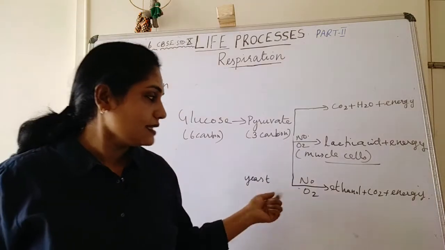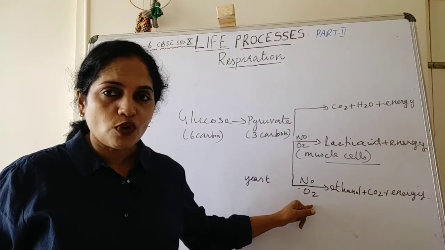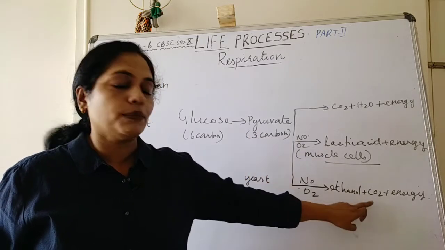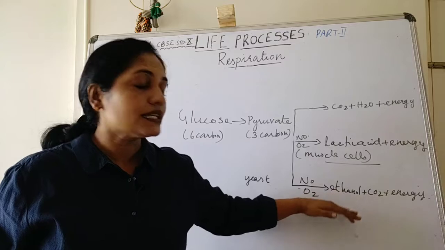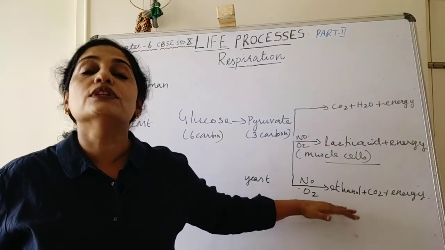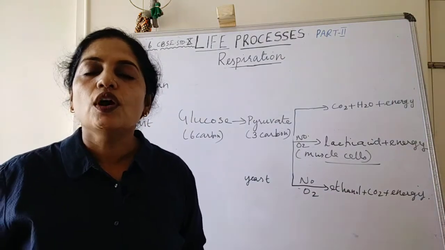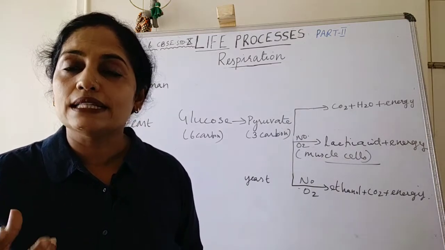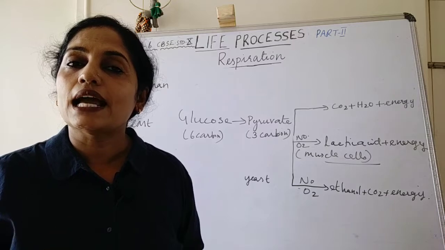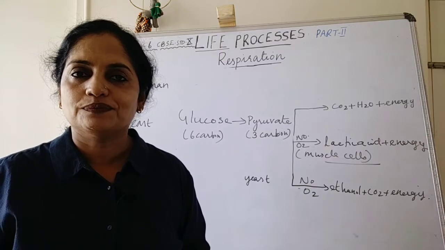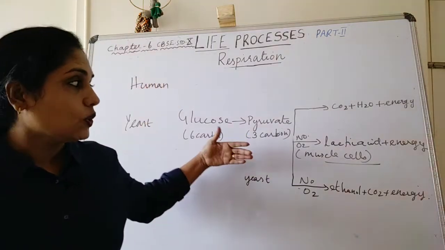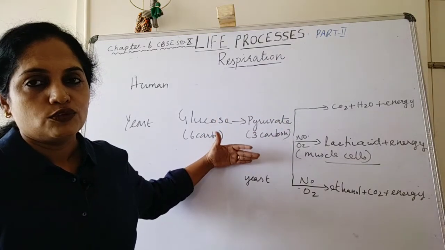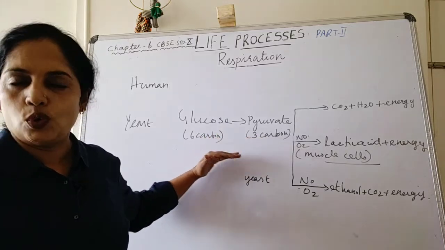Then the third case, that is in the yeast, in the absence of oxygen, this 3-carbon pyruvate is converted into ethanol, carbon dioxide and energy. This reaction takes place in fermentation. As you know, we use yeast for fermenting food items like bread, naan, pizza, etc. Look here. So these are the 3 pathways for the conversion of glucose.